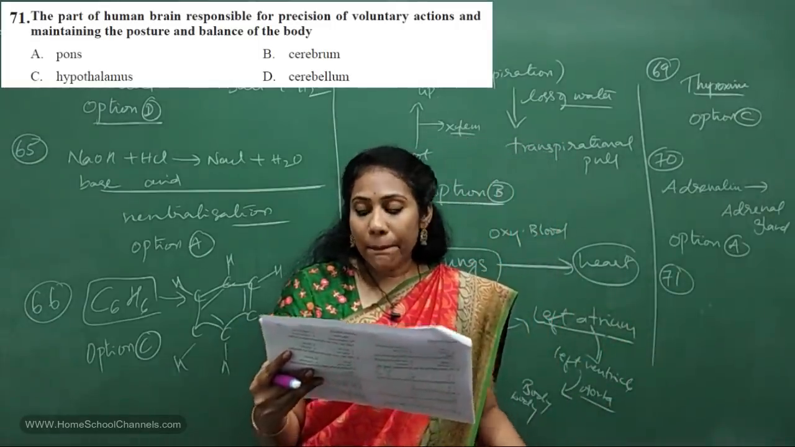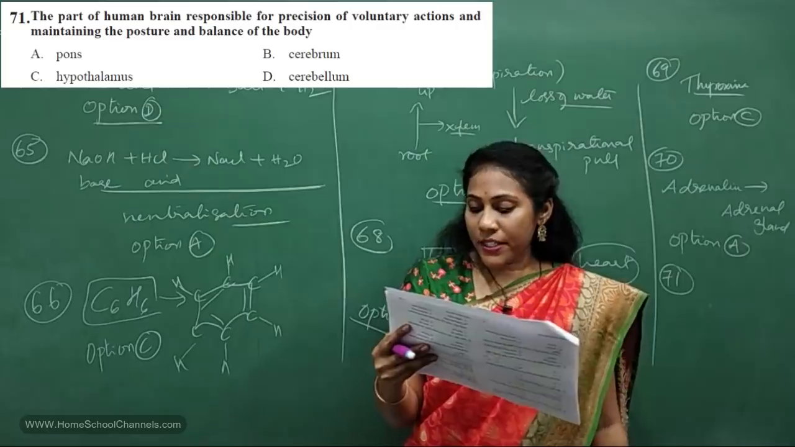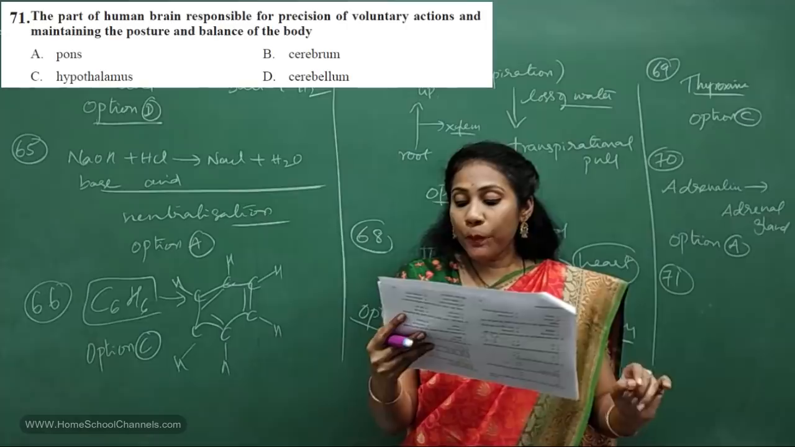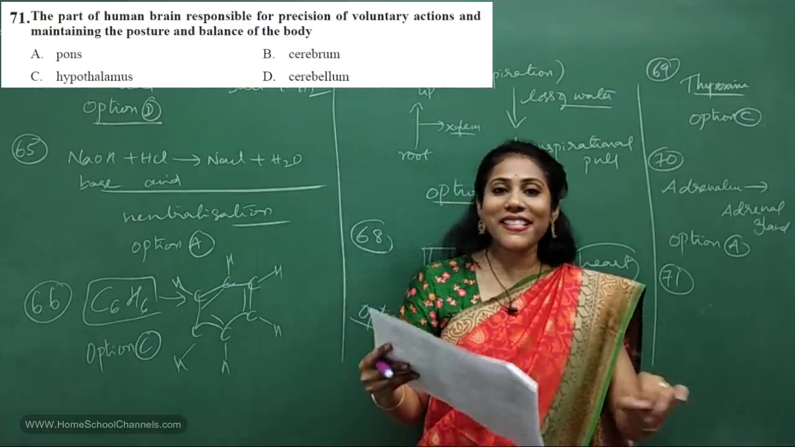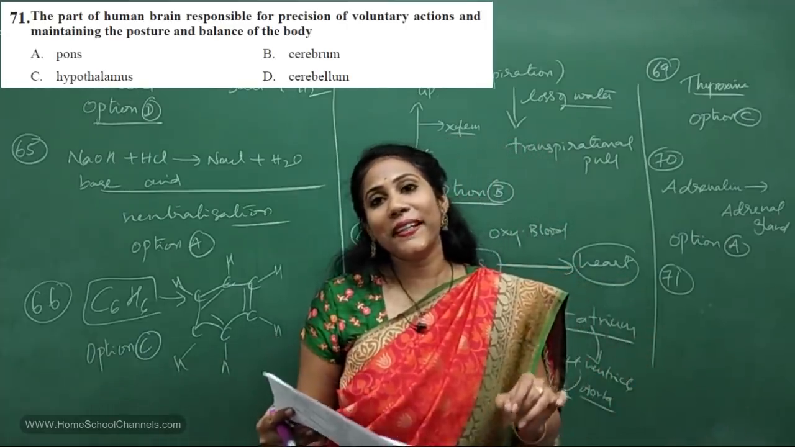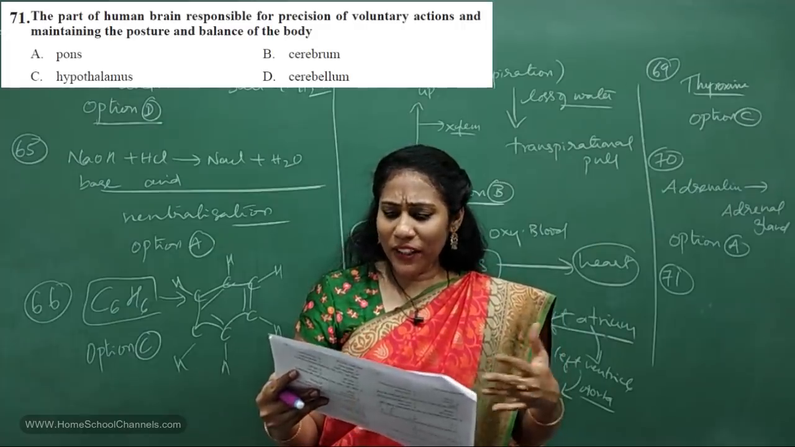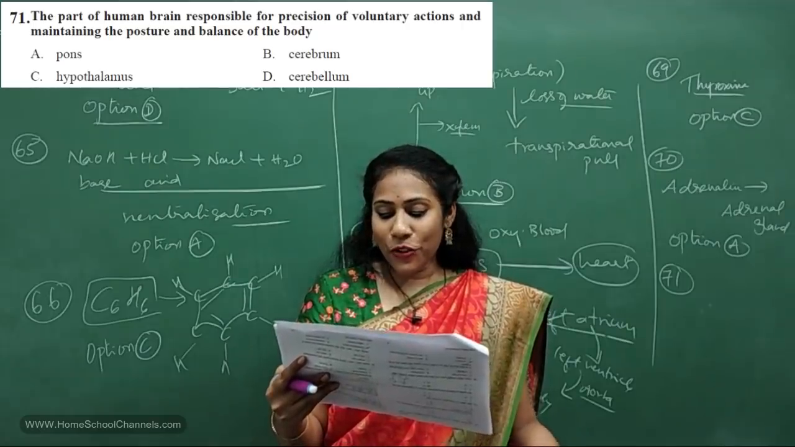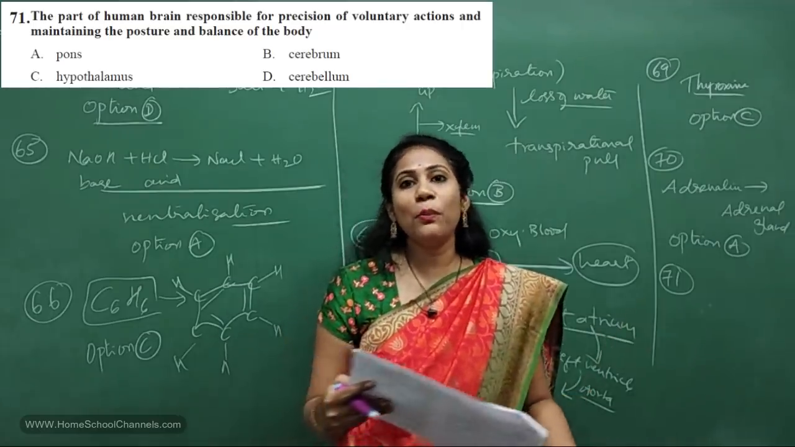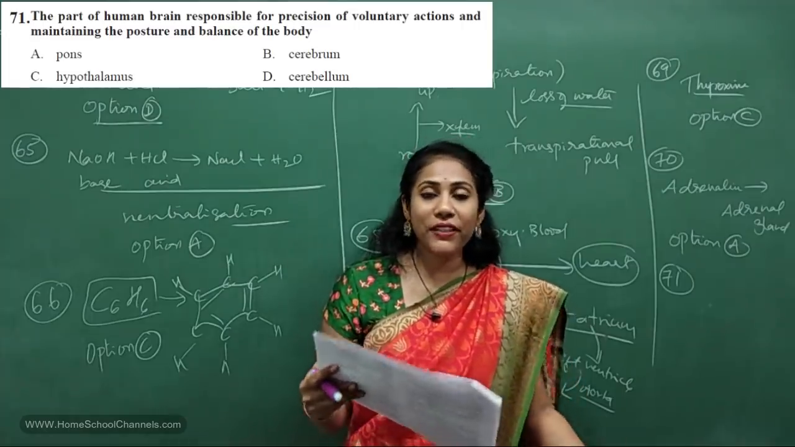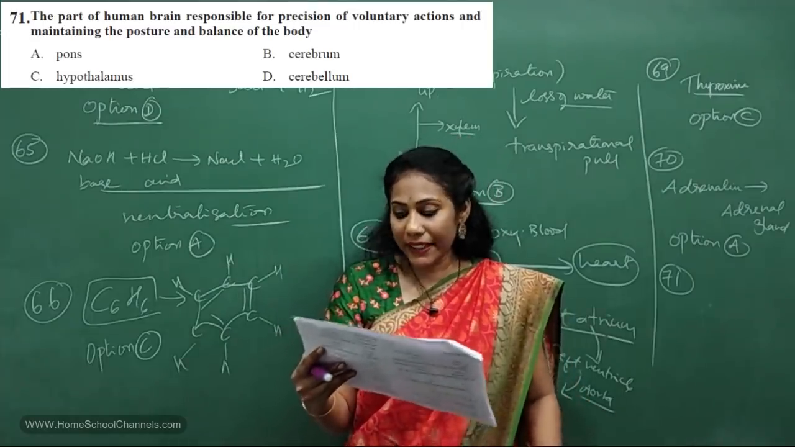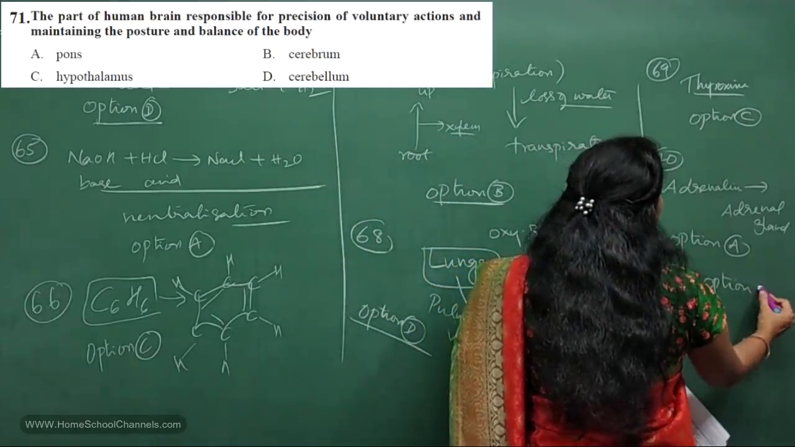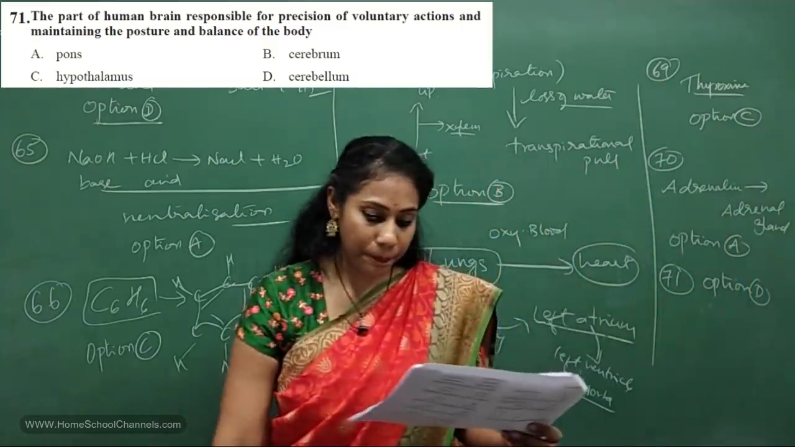The part of the human brain responsible for precision of voluntary actions and maintaining posture and body balance. We discussed this in the MCQs related to control and coordination, right? Whatever questions we discussed in the MCQ video, the same questions are there in the model paper. So which part will control body posture and body equilibrium? Definitely it is the cerebellum. So for the 71st question, option D is the correct answer, cerebellum. Fine.